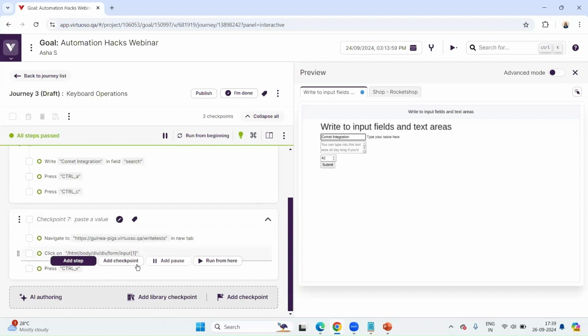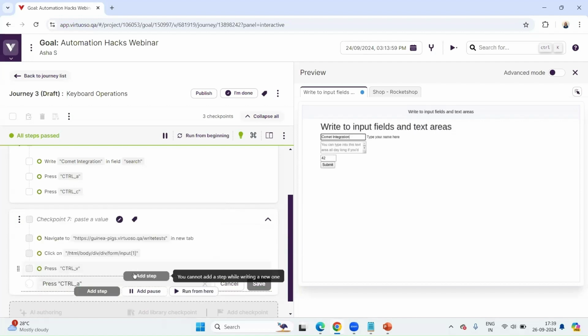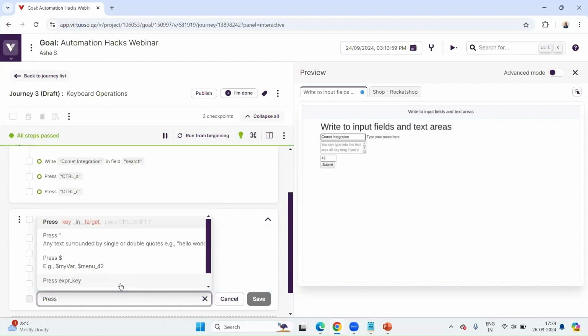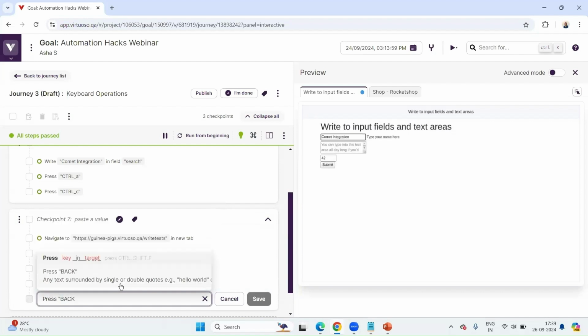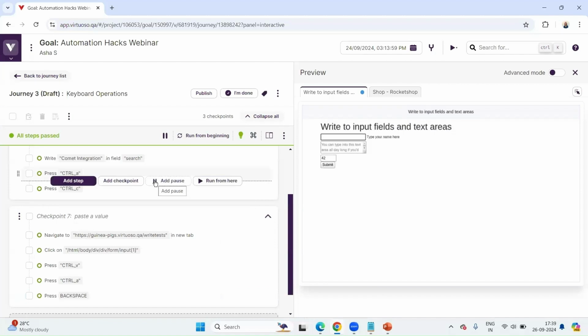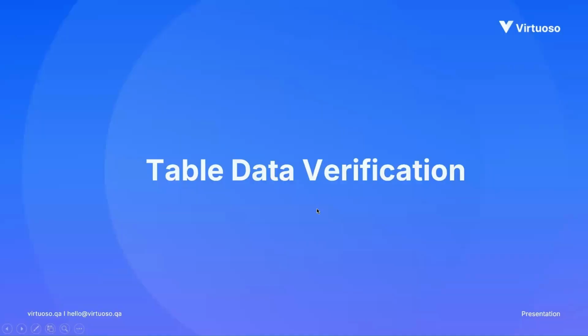Now let's say you want to erase it, right? What you would do is press again, you can select everything, ctrl underscore A. This is not needed. I'm just adding it in case to show what other things we can do. Here, let me just click, and then when I do this, everything is erased. So this is an example of how we can also perform keyboard operations using Virtuoso by using simple syntaxes that are already available. And then let's move to the next set of validation, that is table data.